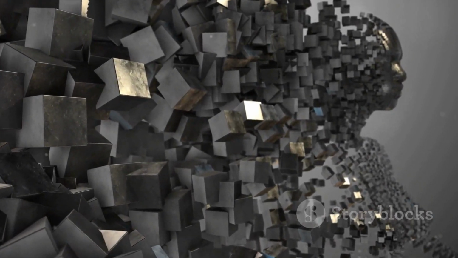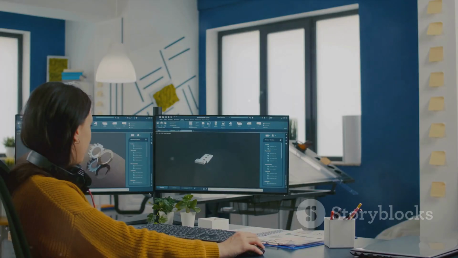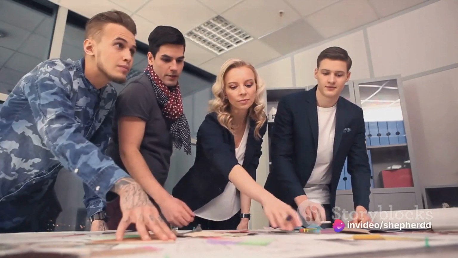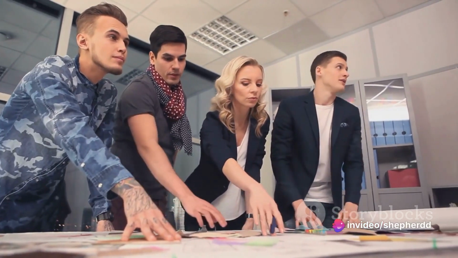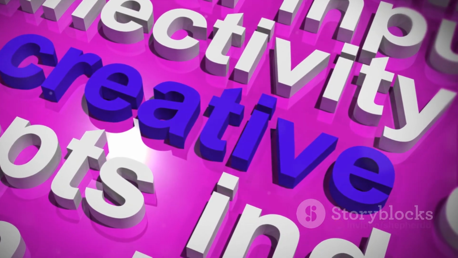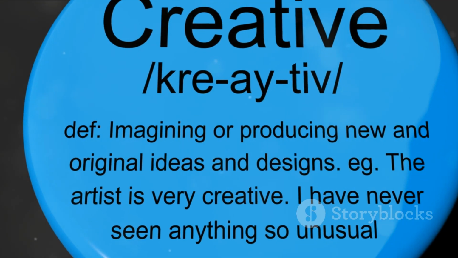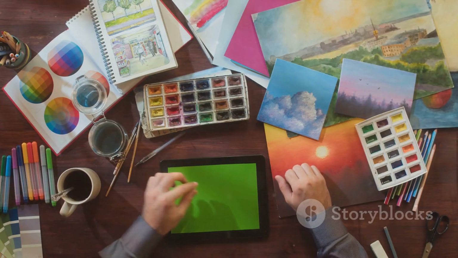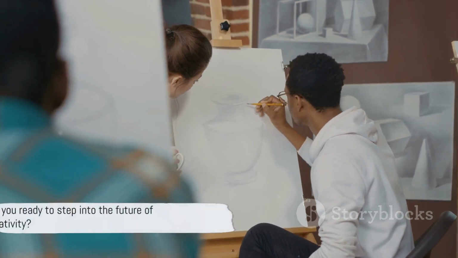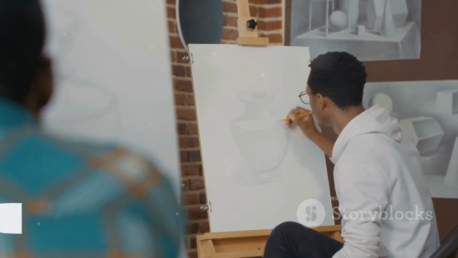Whether you're a seasoned designer looking to streamline your process, or a beginner eager to make your mark, this course has something for you. Join us as we explore the future of creativity. It's time to reimagine what's possible. This is more than just a course. It's your ticket to a world of endless creative possibilities. So, are you ready to step into the future of creativity?